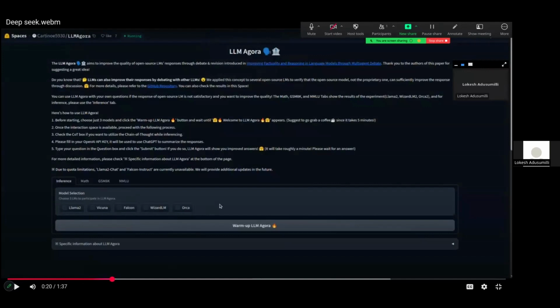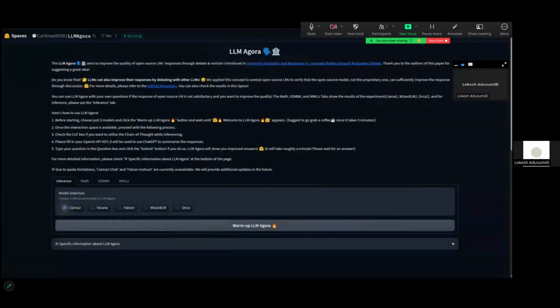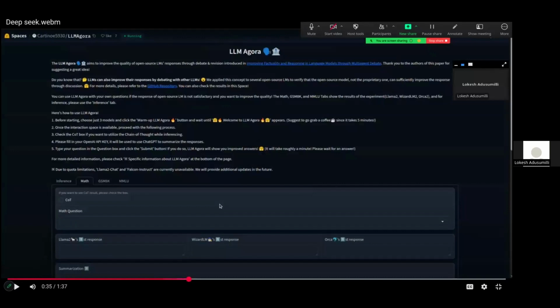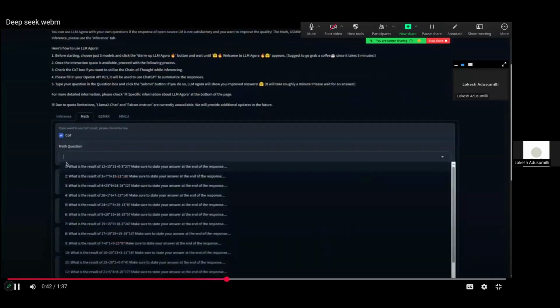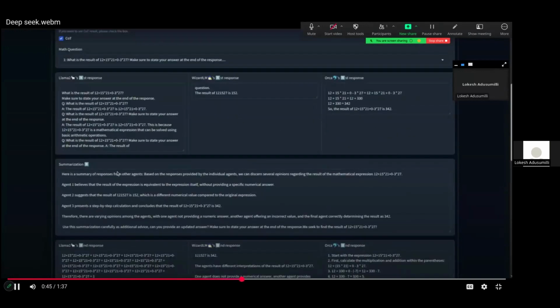So for the day, we are going to pick Llama 2, WizardLM, and Orca. The latter ones are Hugging Face's open source models, each one being 13 billion parameters, and these are like legacy models from 2022. So if we see, we are going over the math dataset along with the chain of thought option, and we're going to try to ask a basic BODMAS question from middle school math where they need to perform multiplication in the first place and later add or subtract the terms.